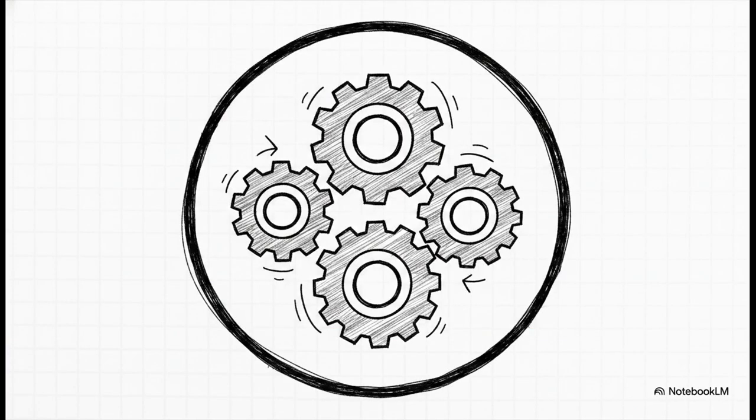So when we take a step back and view this from a bird's-eye perspective, it's actually surprisingly elegant. Corporate bureaucracy gets a really bad reputation for being messy, but what we see here is a masterpiece of organizational design. 5 domains containing exactly 15 principles, and together they create one complete functioning ecosystem of accountability. It flows perfectly, from the overarching purpose of the function down to the personal ethics of the individual auditor, up to the high-level governance of the board, through the daily management of the team, and finally right into the step-by-step performance of the audit itself. All 15 principles interlock like precision gears to protect an organization from the inside out.